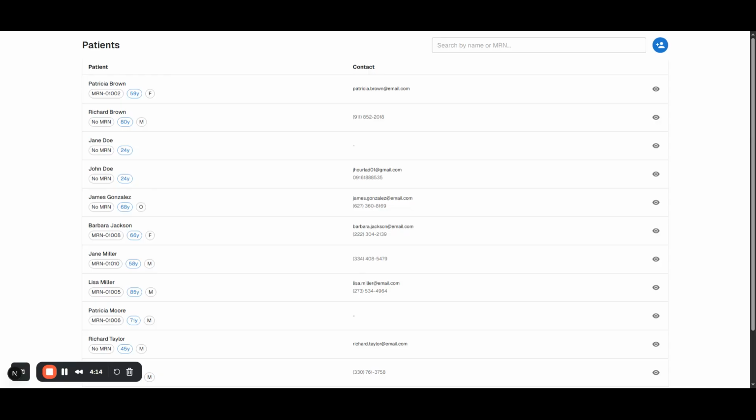Please do note that the design is not finalized. This is just for demo purposes. This demo is focused purely on functionality and workflow optimization. So let's test it now.